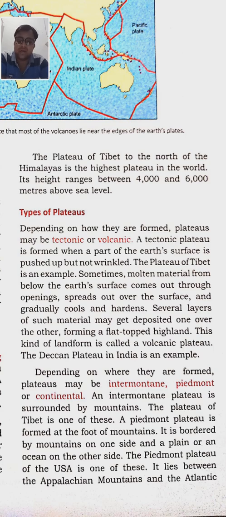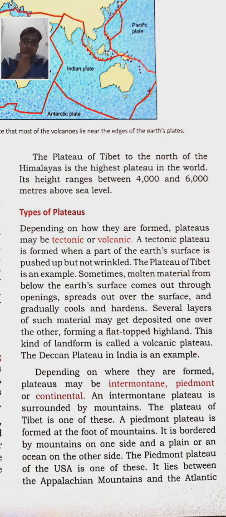Further, a tectonic plateau is formed when a part of the earth's surface is pushed up and not wrinkled. It rises with the intense push of the earth's surface. The plateau of Tibet is an example.